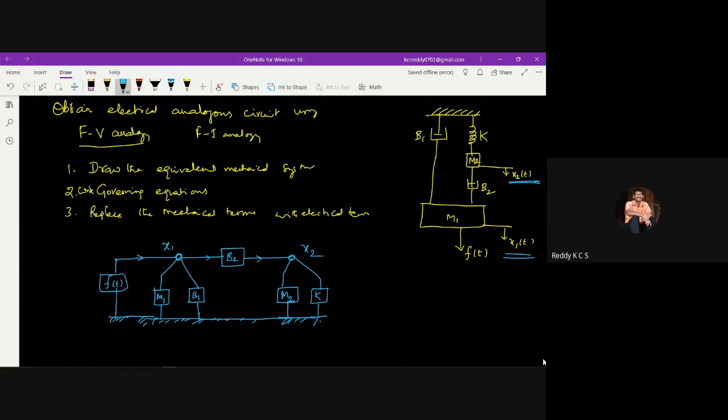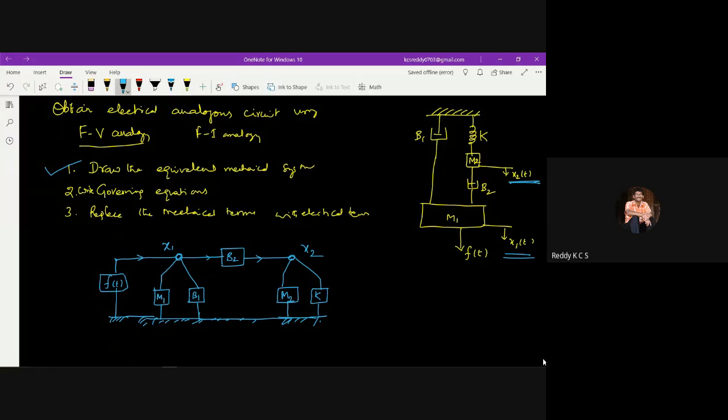This is how I can draw. So now this is the equivalent mechanical system. That is the first step I have done. So how I have done it: first identify the nodes. How do we identify the nodes? It is equal to the number of displacements present in the physical system.